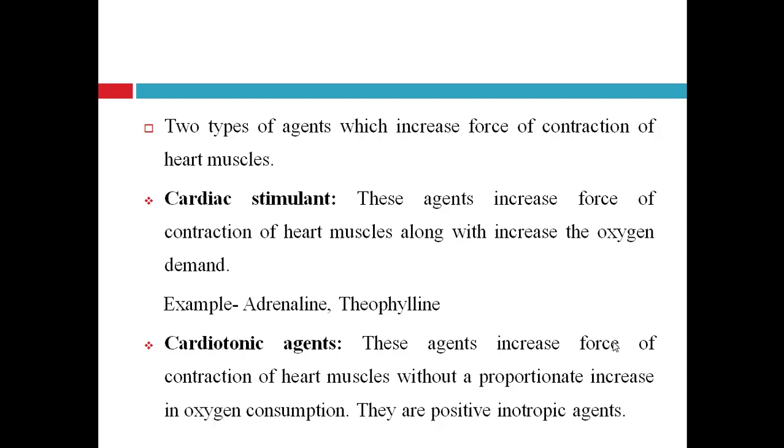Second term is cardiotonic agents. These agents increase the force of contraction of heart muscles without a proportionate increase in oxygen consumption. They are positive inotropic agents. The main difference between cardiac stimulant and cardiotonic agent is oxygen demand. Both increase the force of contraction of heart muscles, but cardiac stimulant increases the oxygen demand, while cardiotonic agent does not increase the oxygen consumption.